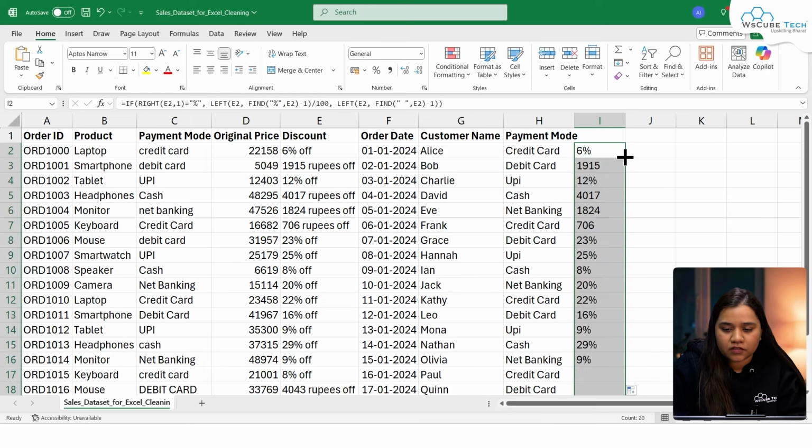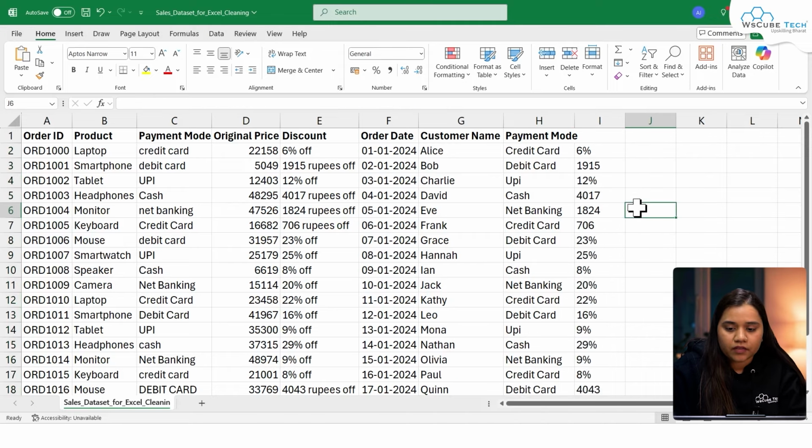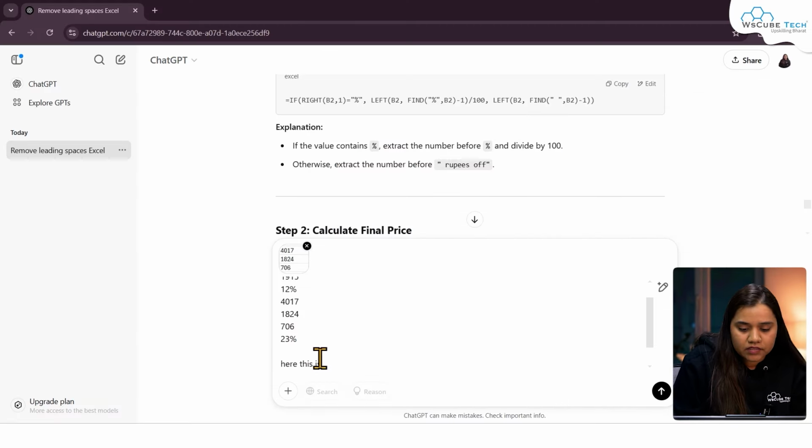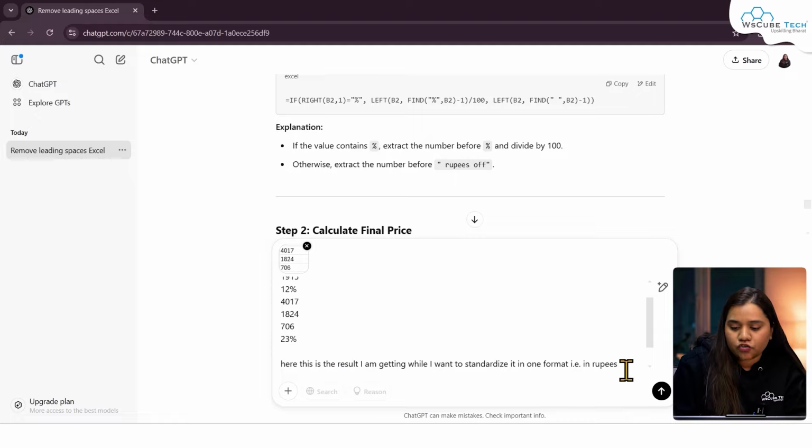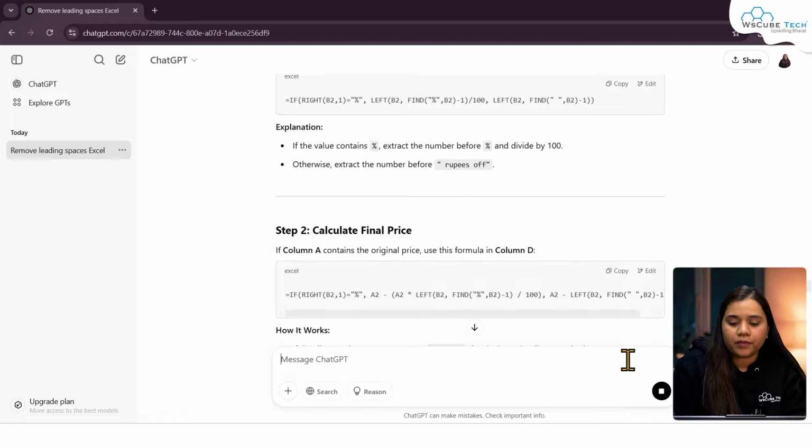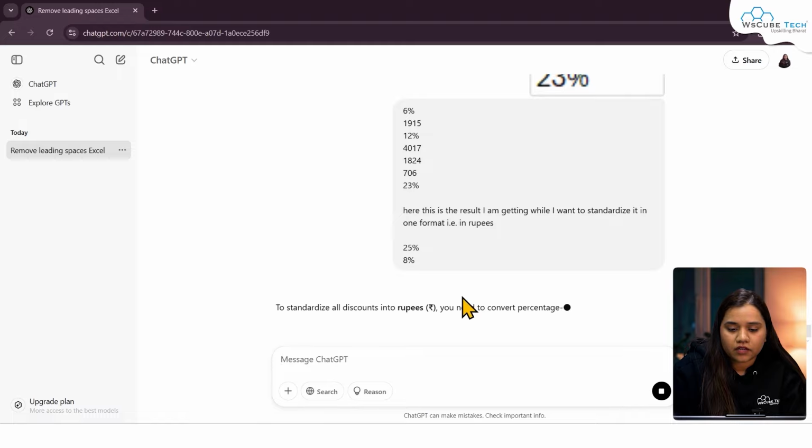This is giving us 6%. Here it is 1915. Okay, it's not standardizing it for us. It's just removing the rupees off from our data. So let's explain it once again, that this is the result I am getting while I want to standardize it in one format. That means in rupees. Okay. Let's try and enter. So we need to explain our problem in a better way. And let's wait.